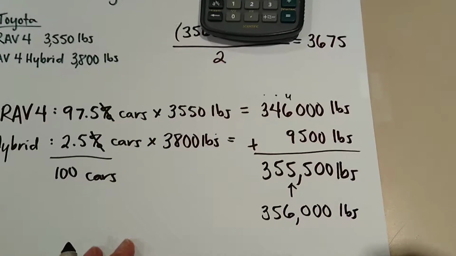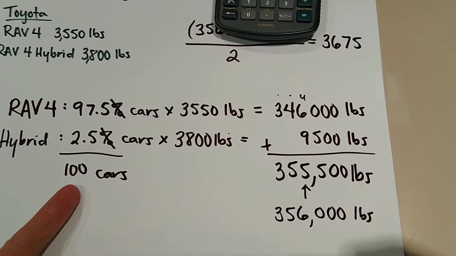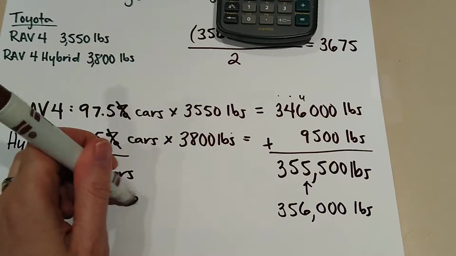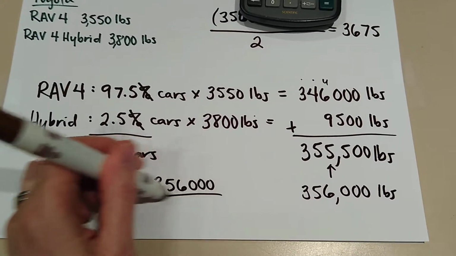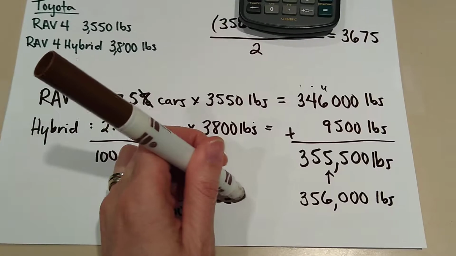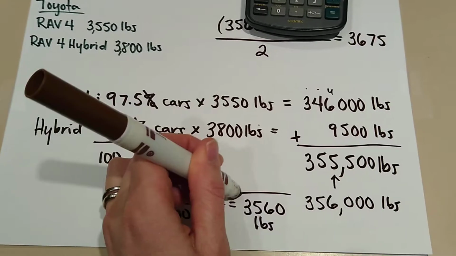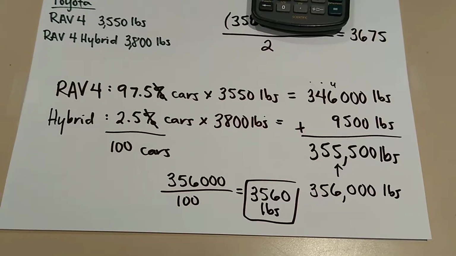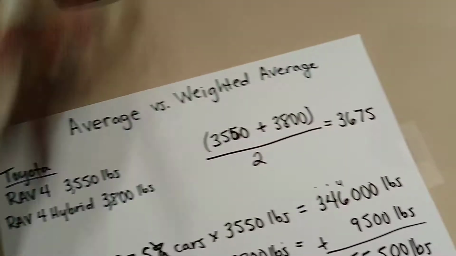So to find the average mass of one of those cars, I need to divide by the 100 cars. So 356,000 divided by 100, okay, and we get 3,560 pounds. That's the average mass of one RAV4 on the road today. All right, now we're going to take this and do this with an element.